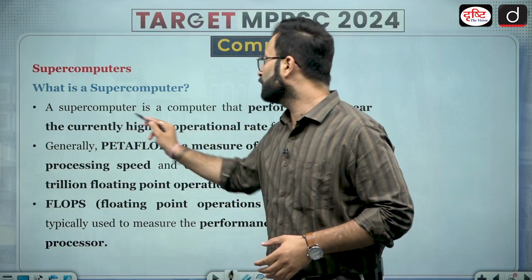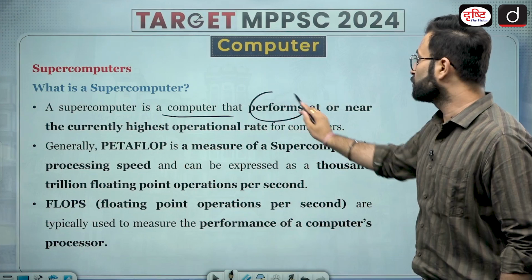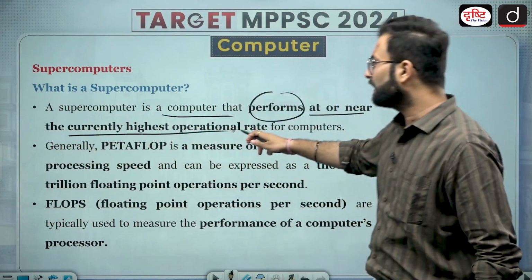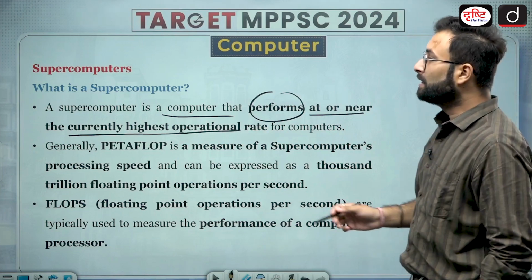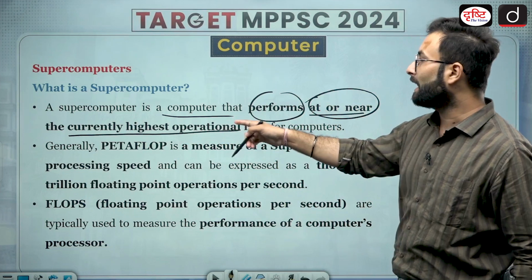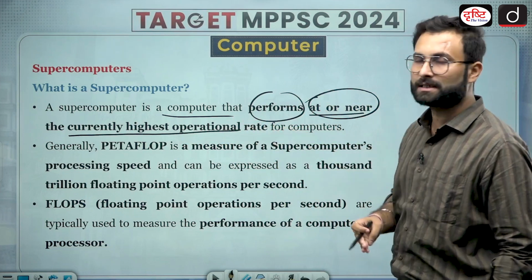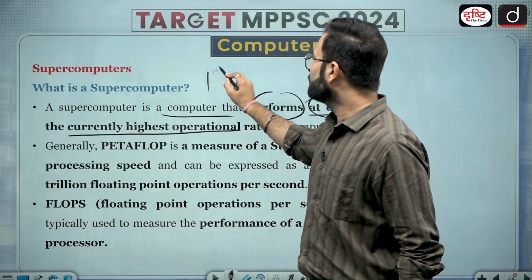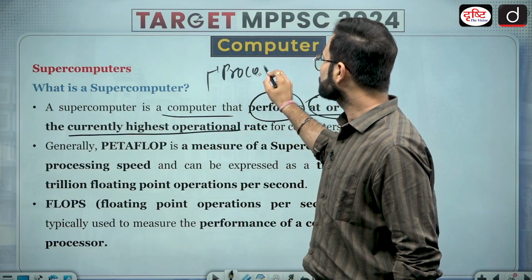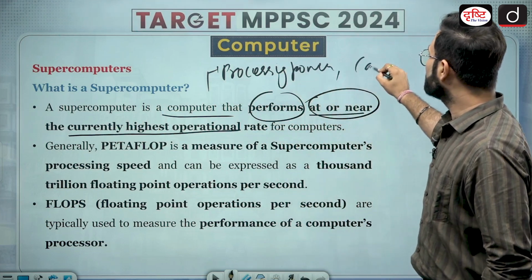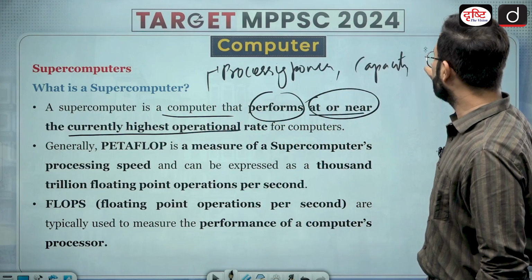So here you can say a supercomputer is a computer that performs at or near the currently highest operational rate. Okay, so it is performing at or near the currently highest operational rate of computers. So basically here you can see that simply processing power and the capacity is enhanced many times.